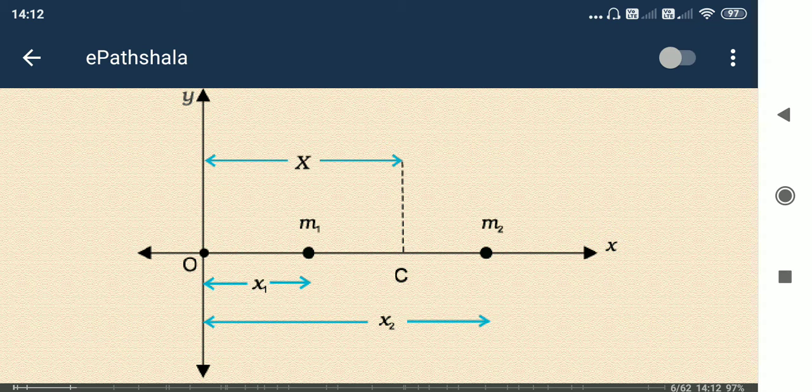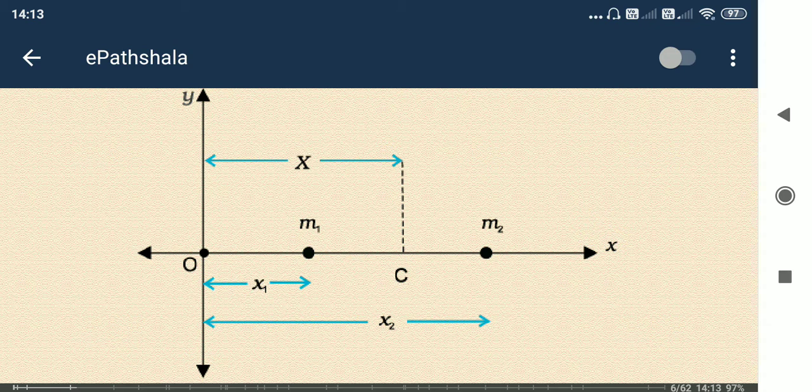So center of mass defines the point at which all mass is concentrated, we can imagine. You can see capital X is written.